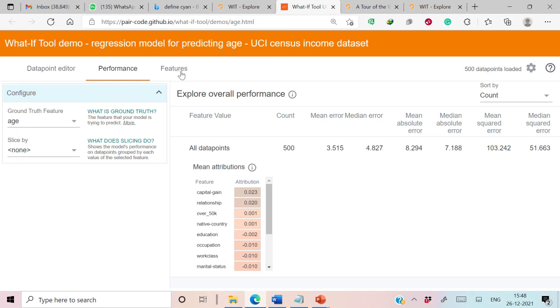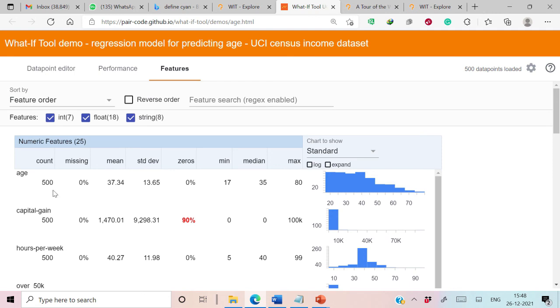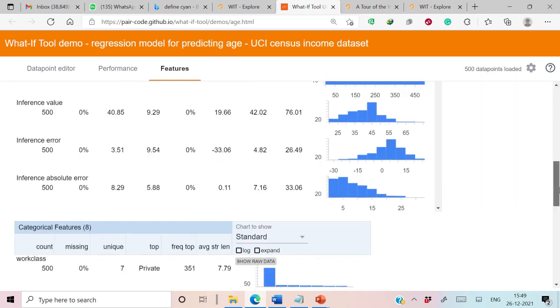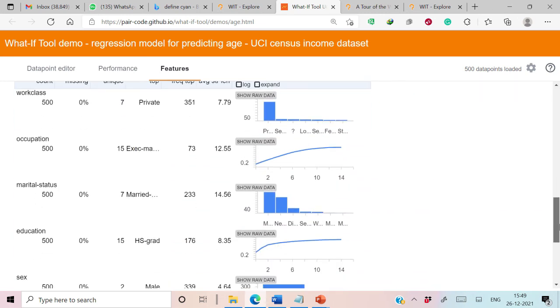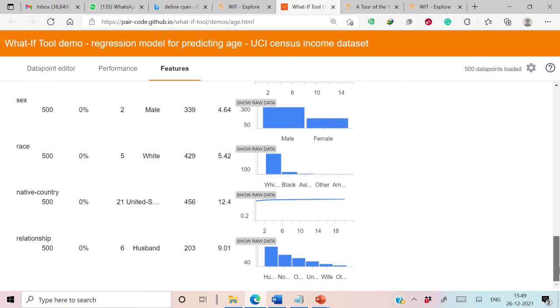In order to analyze the features, we have the third tab, that is features. Here it provides the details about each selected feature. For example, it provides the count of missing values, mean, standard deviation, median, etc. for each of the input attributes. This is the analysis of all the features in this particular case.